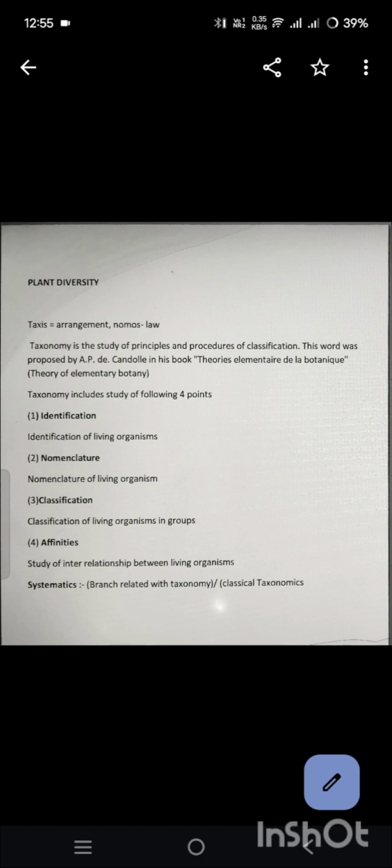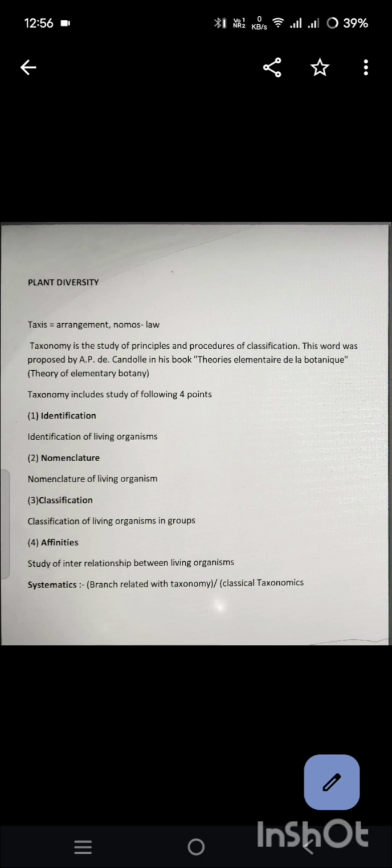Taxonomy includes the study of 4 points. First one is identification of living organisms. Second is nomenclature of living organisms. Third is classification of living organisms in groups. Fourth is affinities, the study of interrelationship between living organisms.